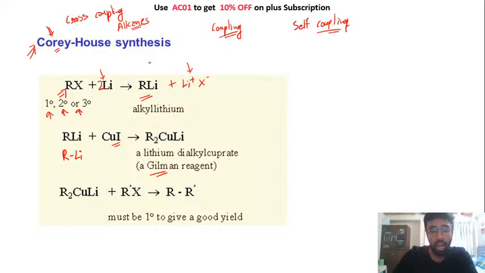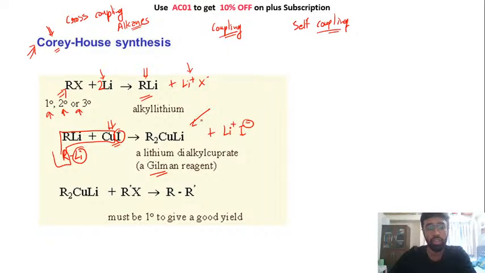After reacting with lithium we have formed RLi, and once you take 2 of the RLi and react it with CuI, the lithium and this iodine will react with each other to form Li plus I minus, while this thing, R2LiCu, is known as Gilman's reagent, the reagent that we use in Corey-House synthesis. So R2CuLi is the Gilman's reagent.